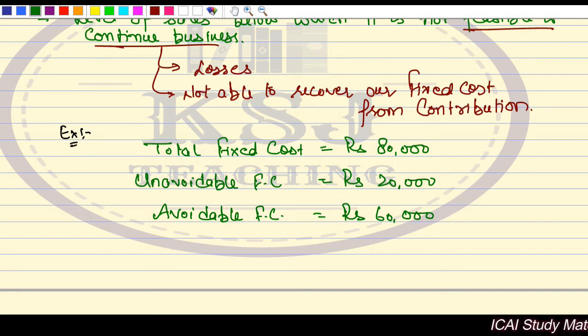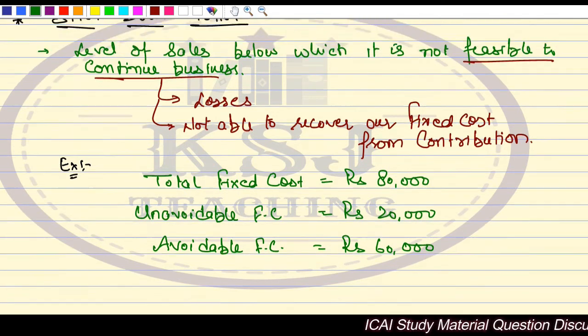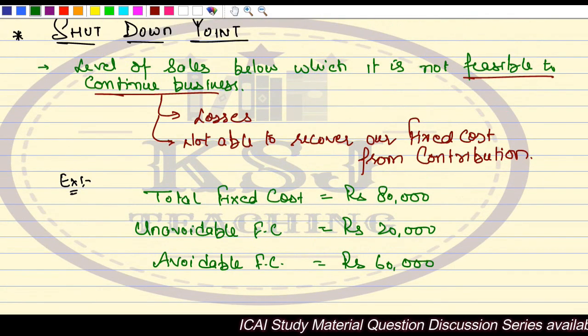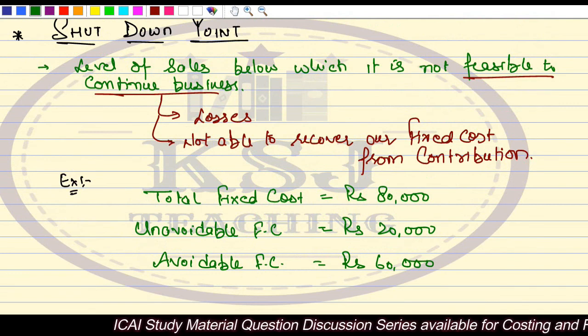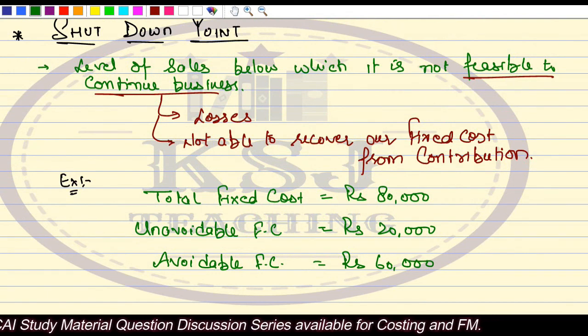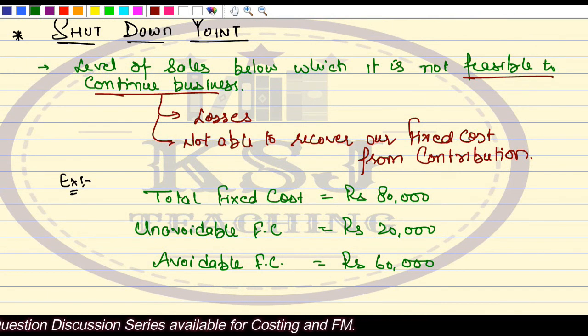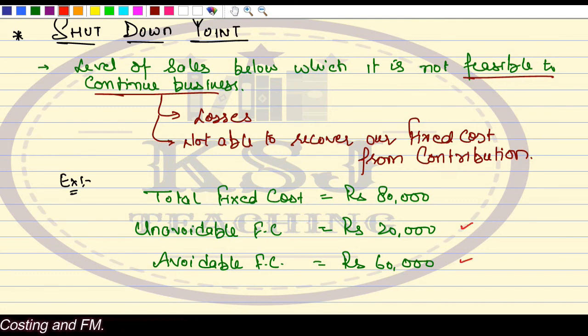Now, which cost will be important? If we want to calculate this level of sales, which cost is important or relevant to be considered? Unavoidable or avoidable, right? You have to select between unavoidable and avoidable, so listen to it very carefully.